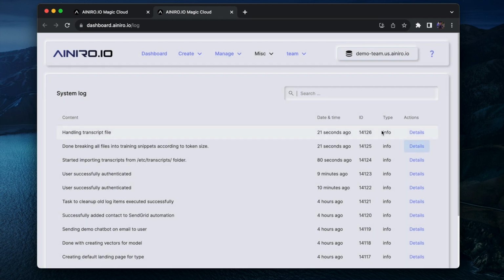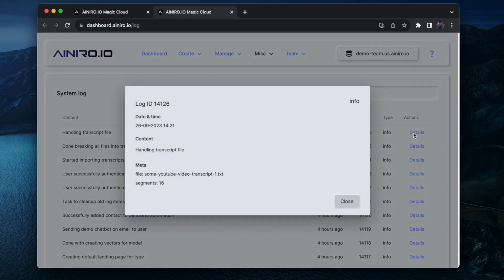Now, here you can see it's handling the first transcript file. This transcript file has 16 segments. That means 16 individual text snippets, each being a little bit more than 4,000 context tokens in size.